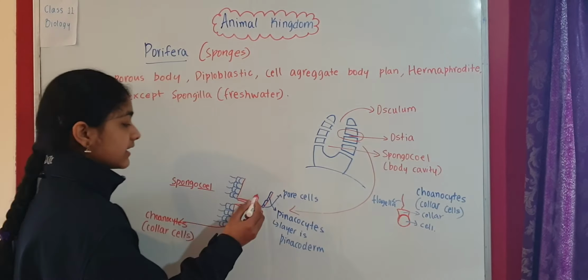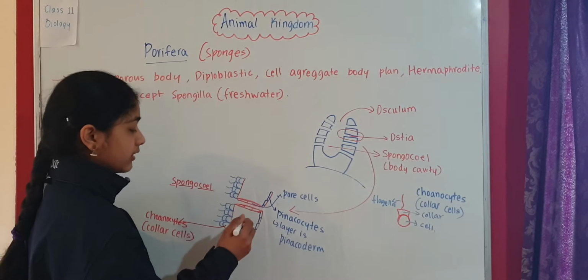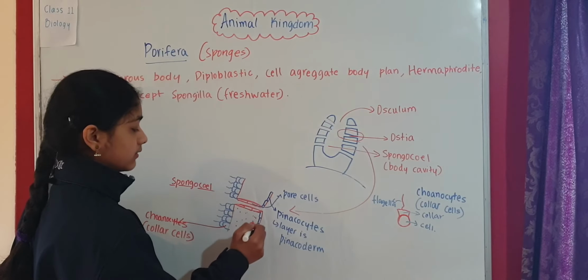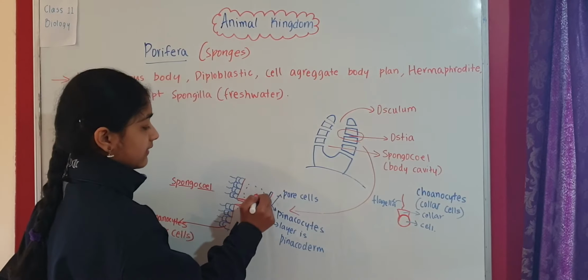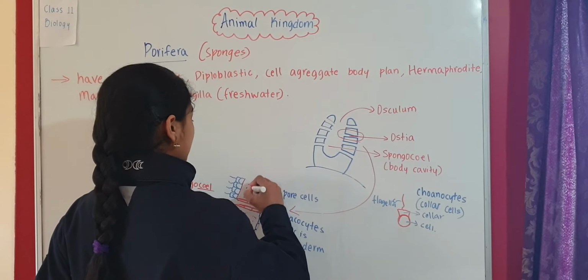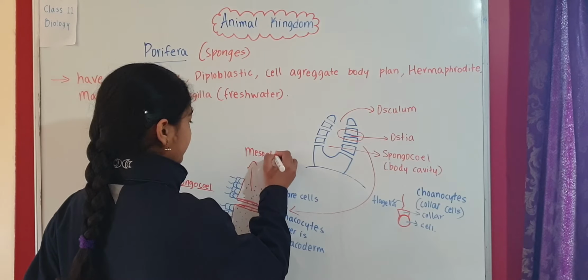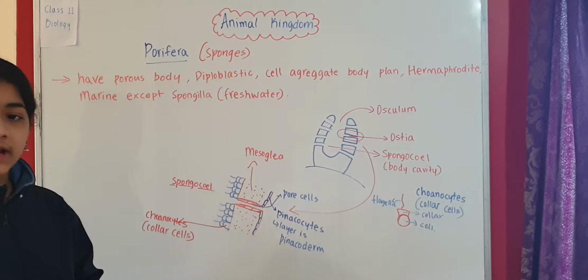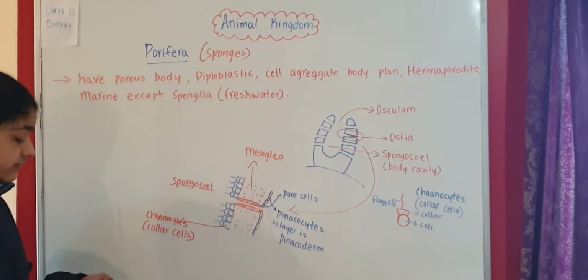And inside this main body, there is this fluid watery substance which is present, and that is called mesoglia. Mesoglia consists of water and some collagen fibers. So this is the structure of the sponge.